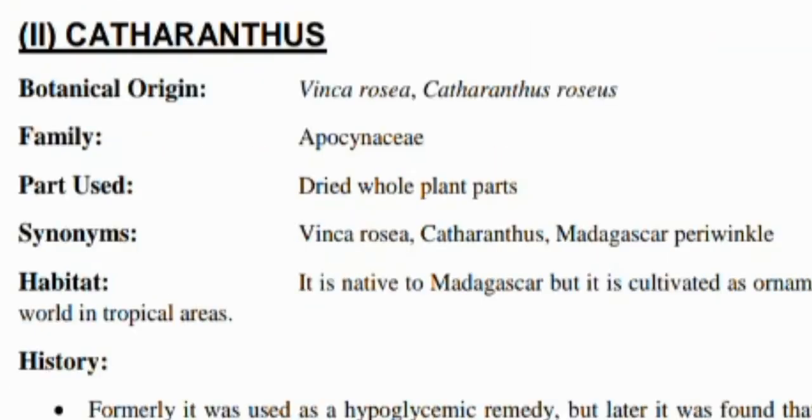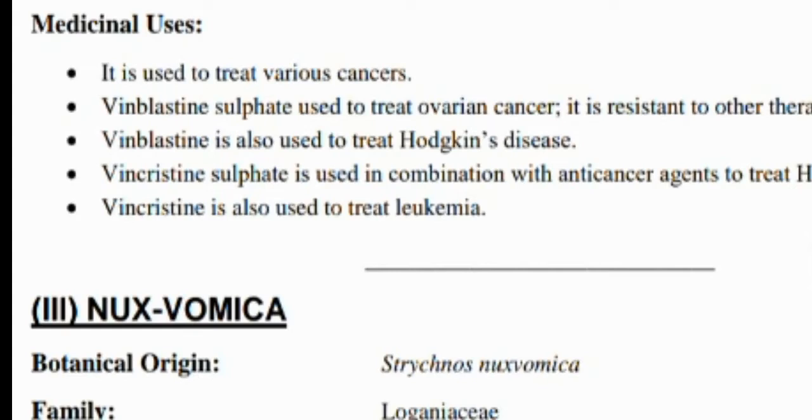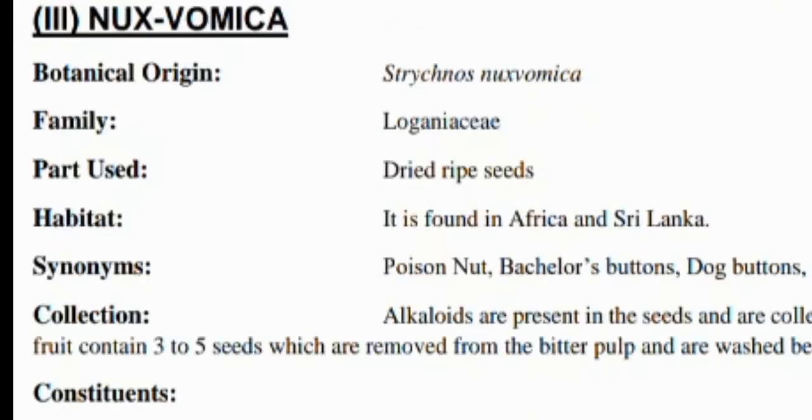Another drug is Catharanthus. Biological origin is Vinca rosea, Catharanthus roseus. Family Apocynaceae. The dried whole plant is used to treat various cancers, including ovarian cancer, to treat Hodgkin disease, and to treat leukemia. Another drug is Nux vomica, and its biological origin is Strychnos nux-vomica.